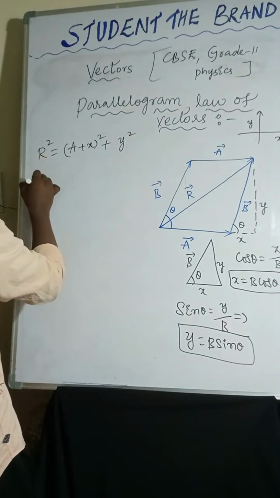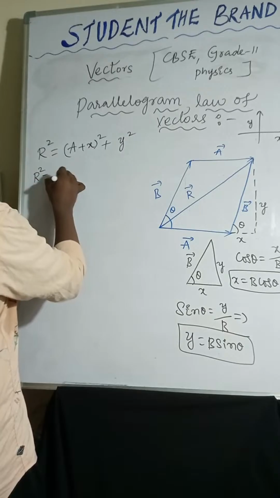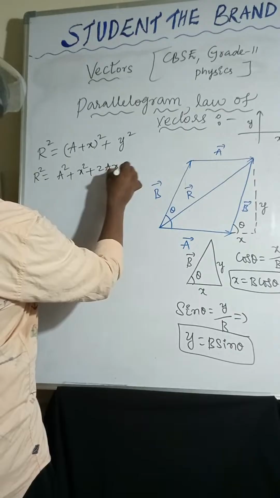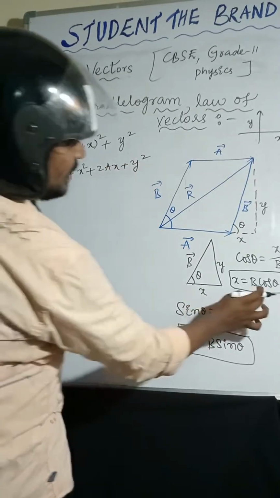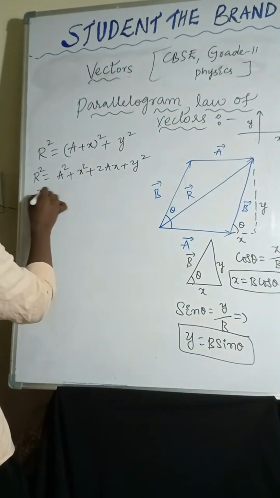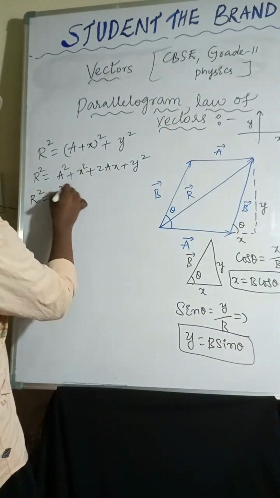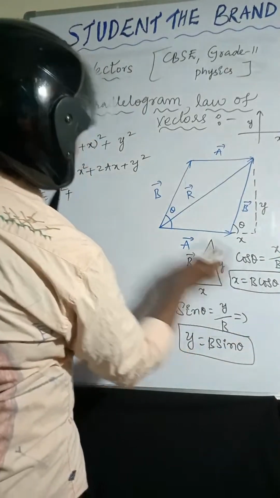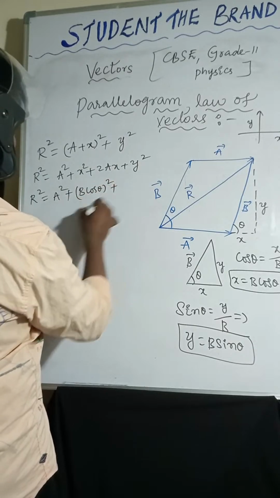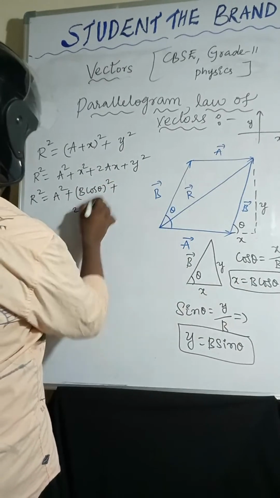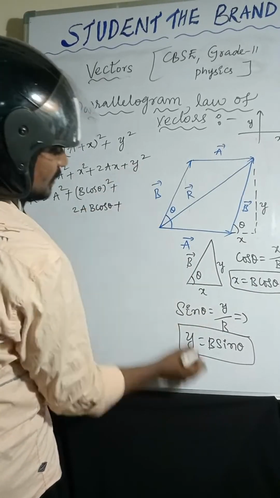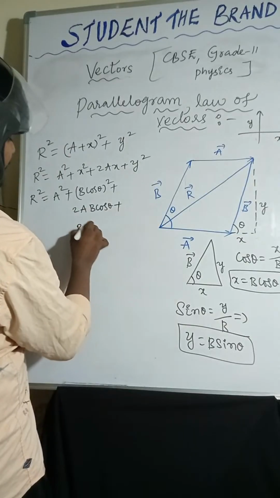Now R square equals a square plus x square plus 2ax plus y square. The x value is b cos theta, so x square is b cos theta whole square. 2a into x is 2a into b cos theta, plus y square, which is b sin theta whole square.